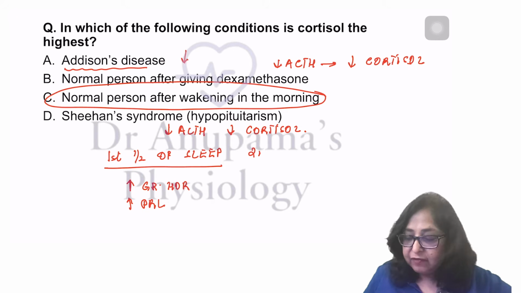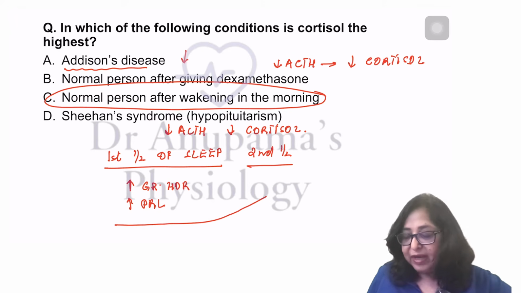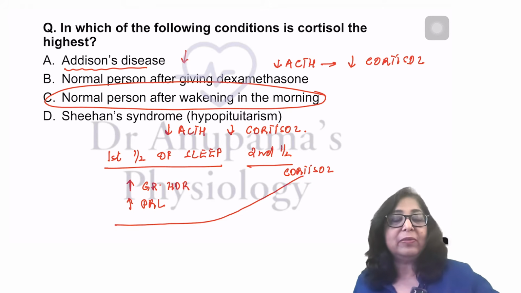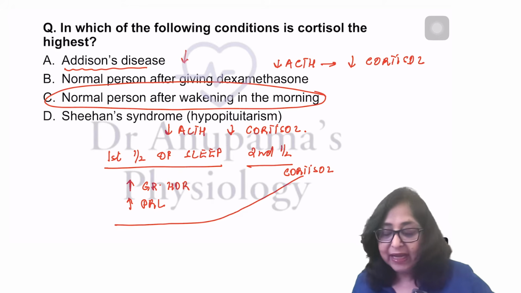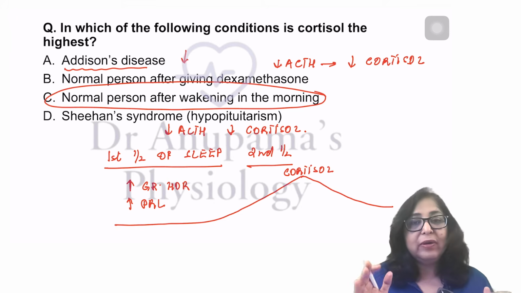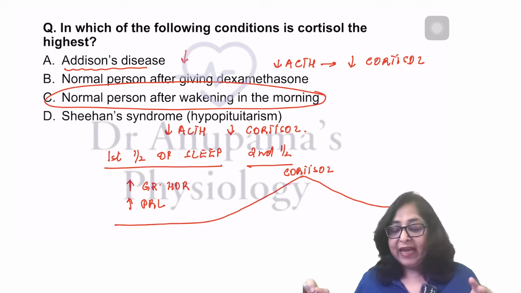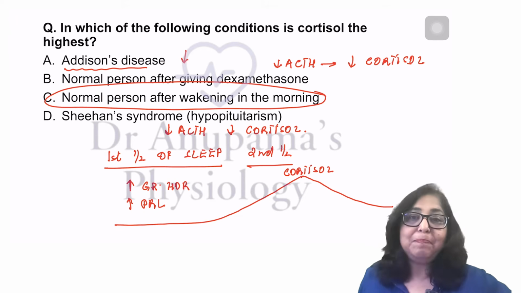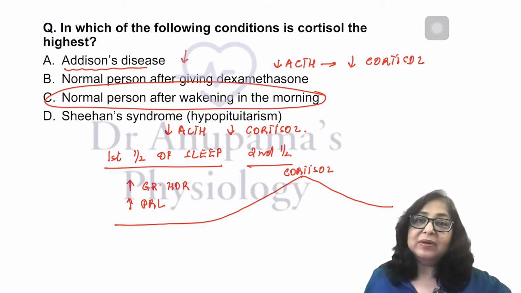In the second half of sleep, cortisol begins to rise. So maximum cortisol will be in the early hours of morning, and thereafter there is a decrease in the cortisol level. So first half of sleep, growth hormone and prolactin. And in the second half of sleep, there is an increase in cortisol, which peaks in the early hours of morning.